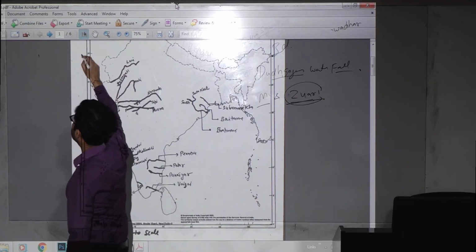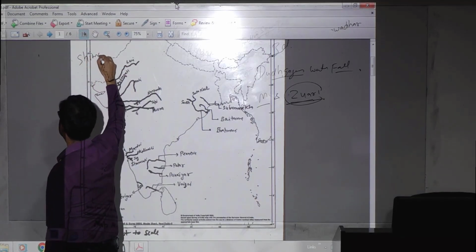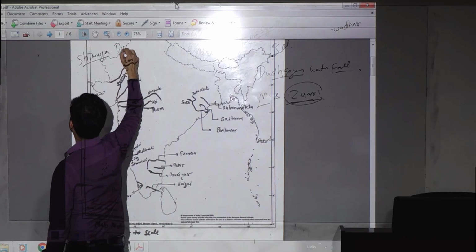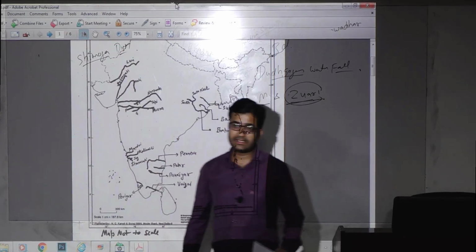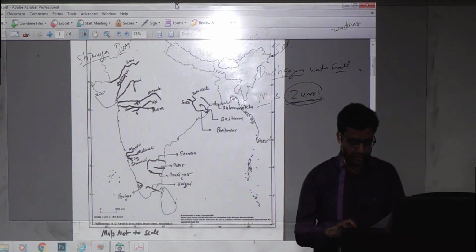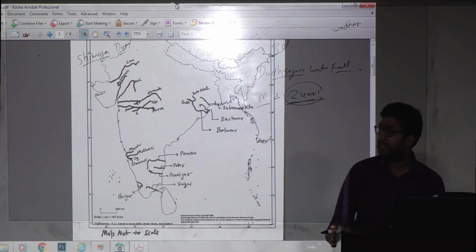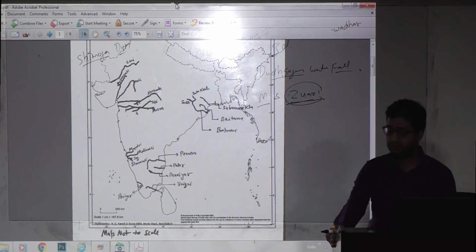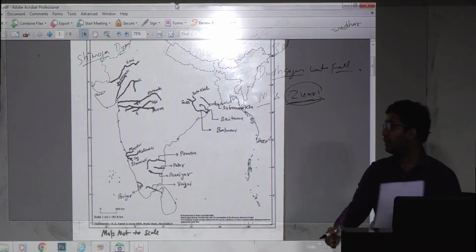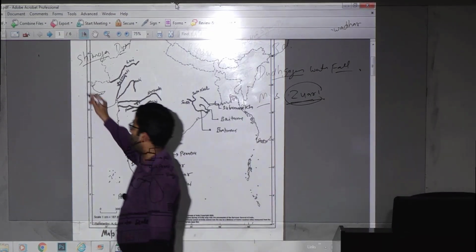Next is Saravati. The source of this Saravati is Shimoga district, Karnataka. Shimoga. So we have a waterfall here, Jog waterfall.